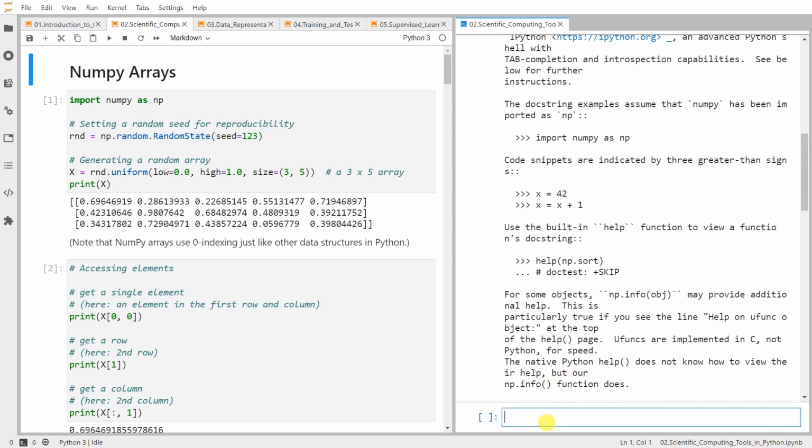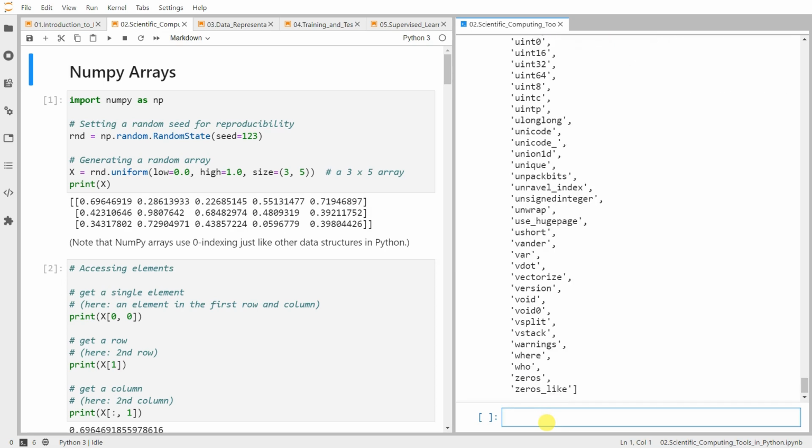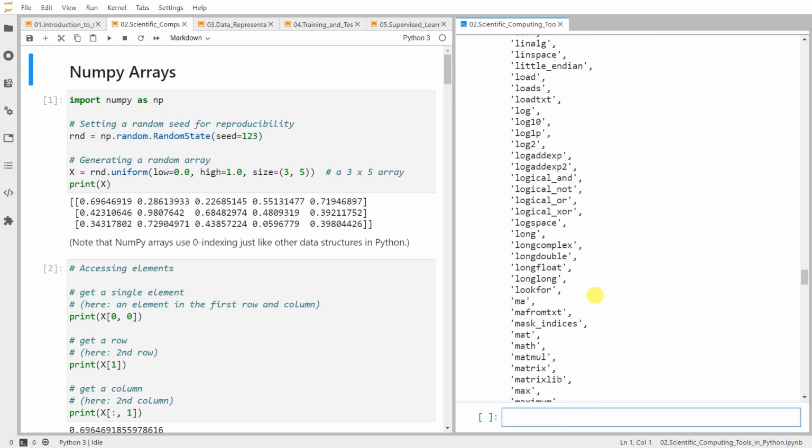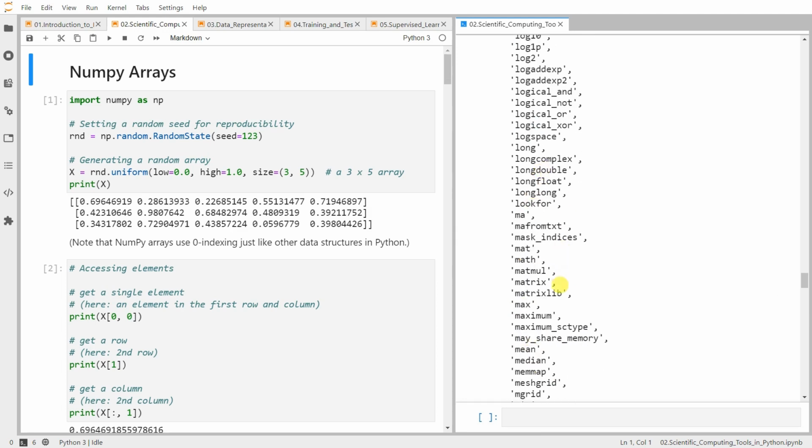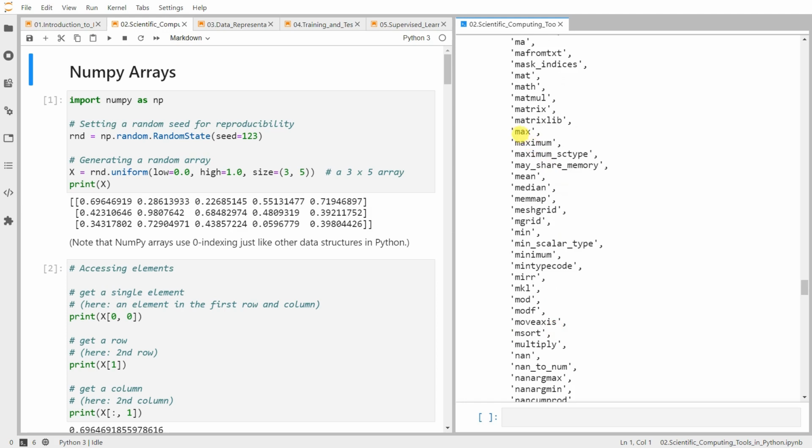For example, we can try to explore what kind of operations the library has. If you just scroll down and up, you see some linalg, linear algebra related operations, and also you see max.